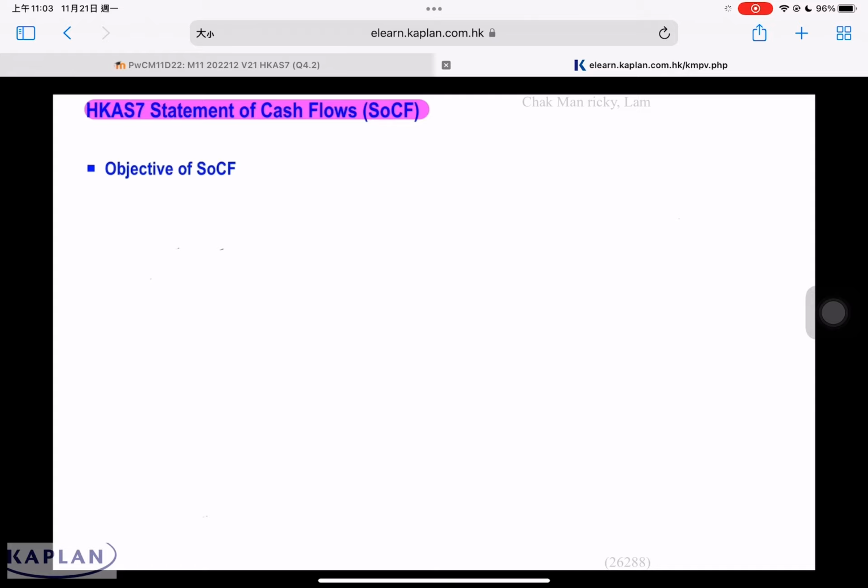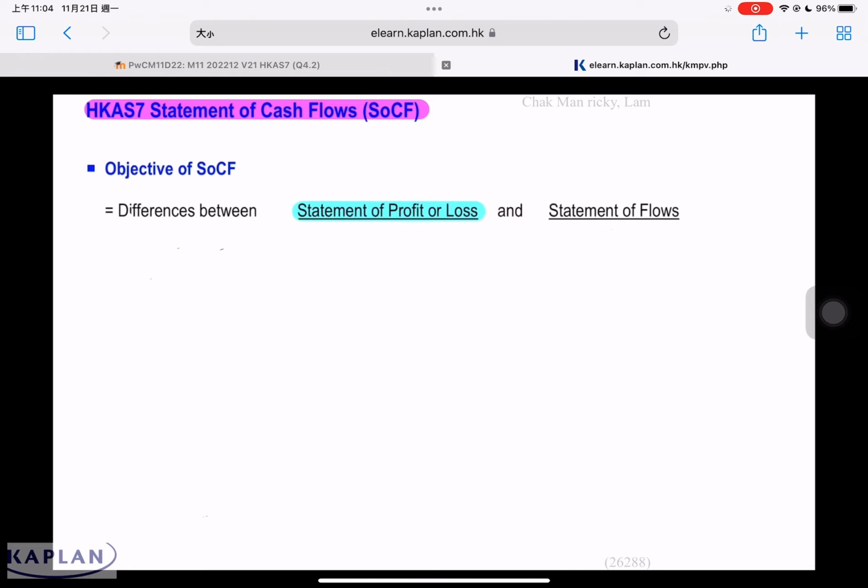In order for financial statements to be complete under AS1, a company must produce a statement of profit and loss, statement of financial position, statement of changes in equity, and statement of cash flow. Statement of cash flow is one of the important components of financial statements. The preparation of statement of cash flow will be under AS7. When we talk about the objective of statement of cash flow, at the same time we need to know the differences between statement of profit and loss versus statement of cash flow.